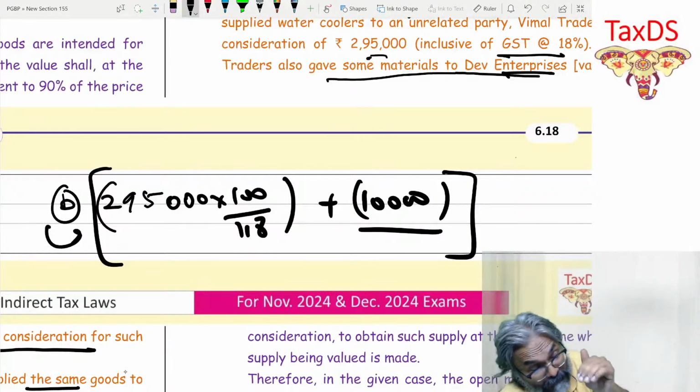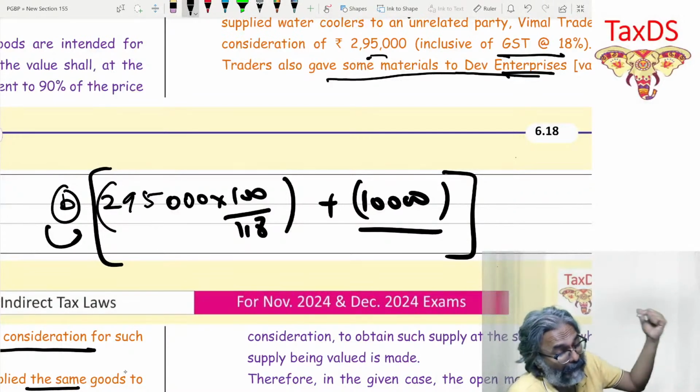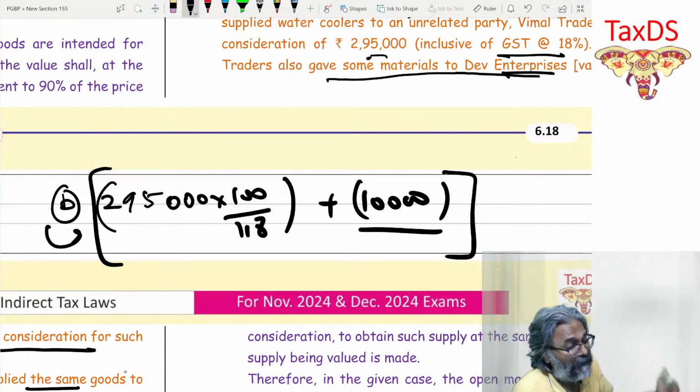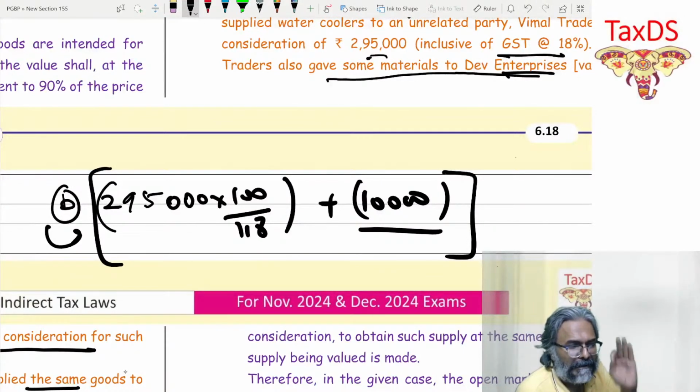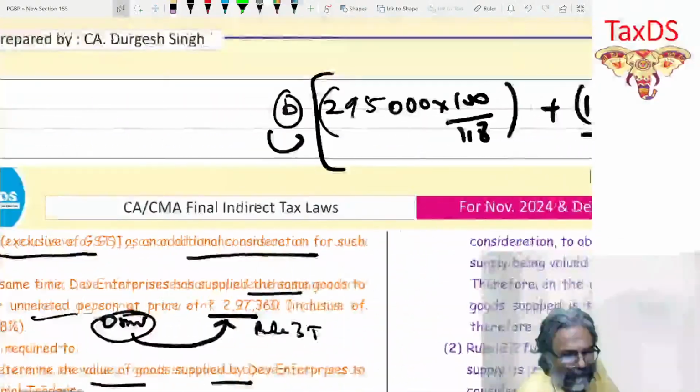So if OMB is not available, I go to point B under Rule 27, which says the monetary consideration plus the monetary value of the non-monetary consideration. This is how, students, I'm going to get it. Is that point clear to all of you? That is exactly the point.